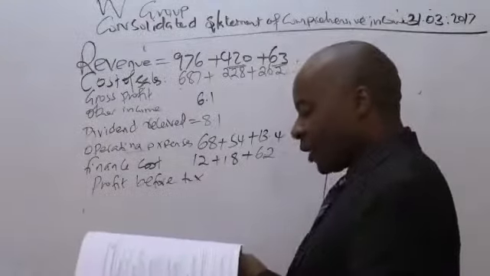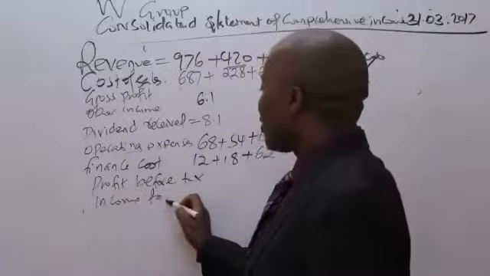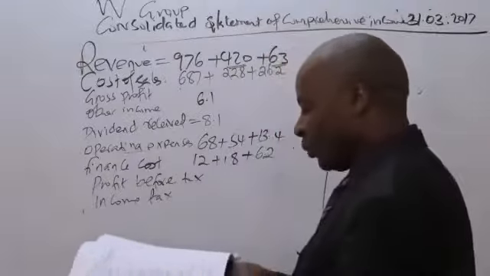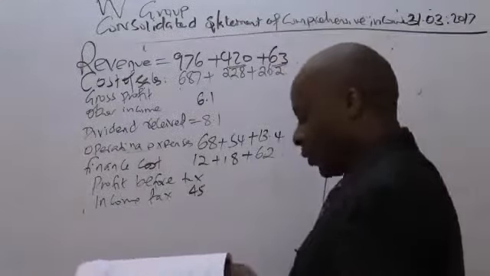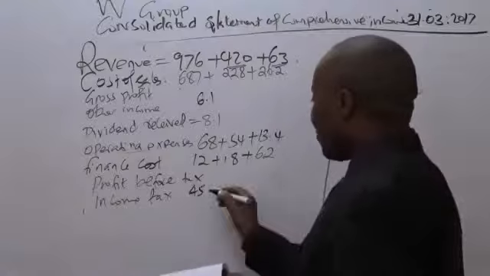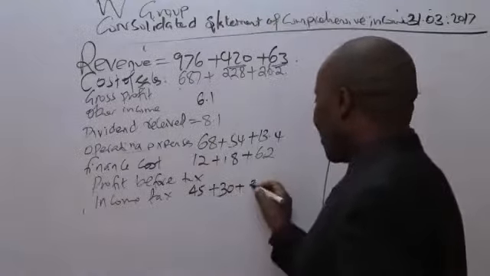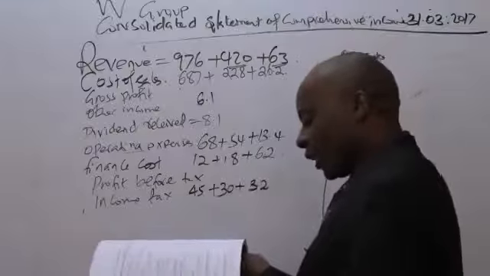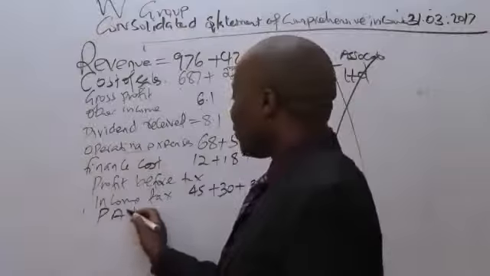After profit before tax, I have the income tax expense, income tax. So the income tax, I'm simply putting them together. I'm consolidating. Income tax is 45, plus 30, and then I have 3.2, right? And then of course I'll have what we call profit after tax.